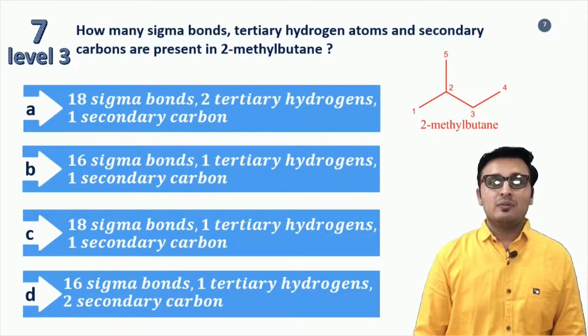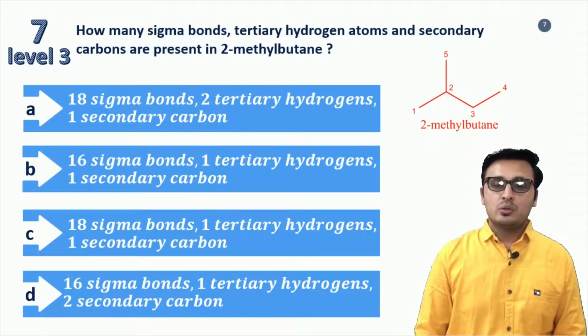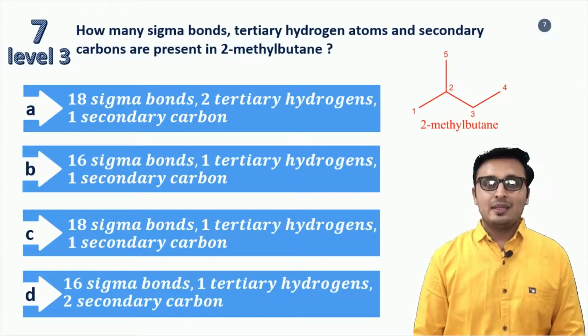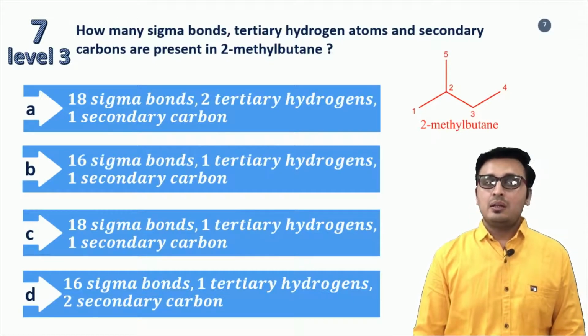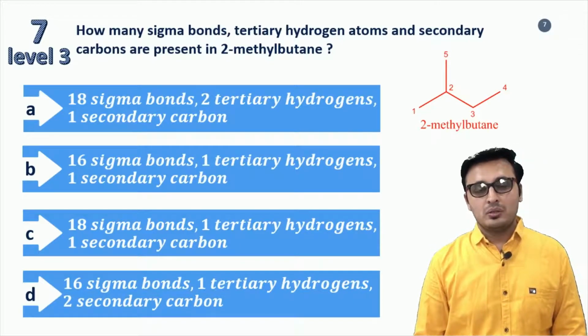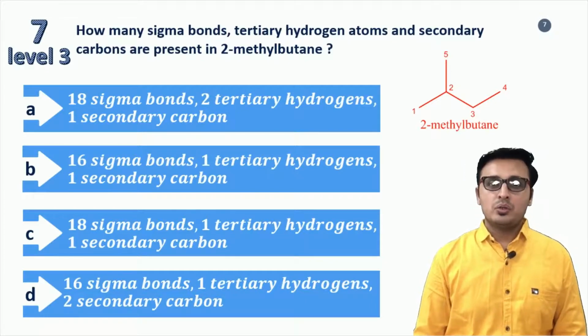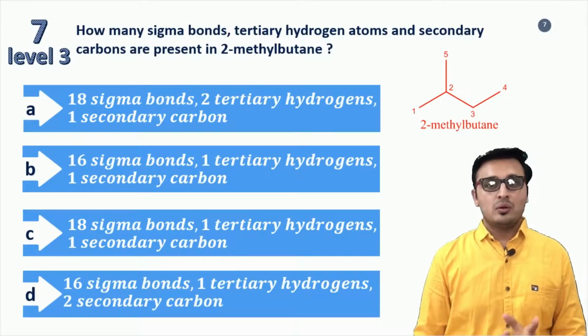Now second, we need to find out tertiary hydrogen. Tertiary hydrogen is the hydrogen which is present on the tertiary carbon. We can see in the structure that only the second-number carbon is a tertiary carbon, and it has only one hydrogen, which is called tertiary hydrogen. As we have only one tertiary carbon, only one tertiary hydrogen is present. So tertiary hydrogen is only one.